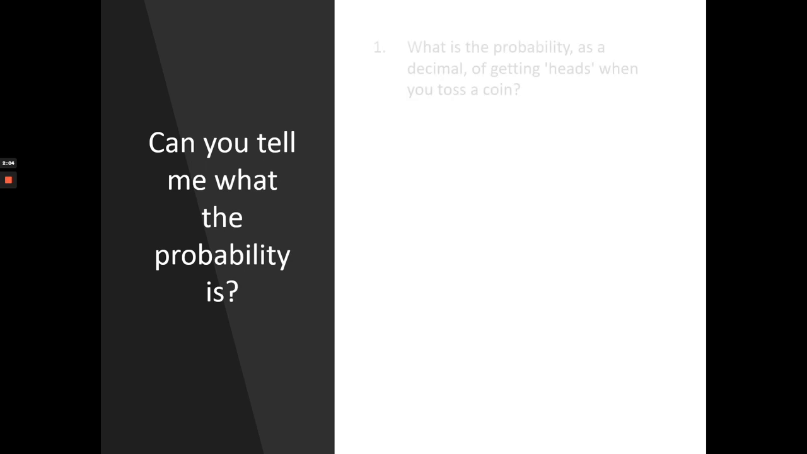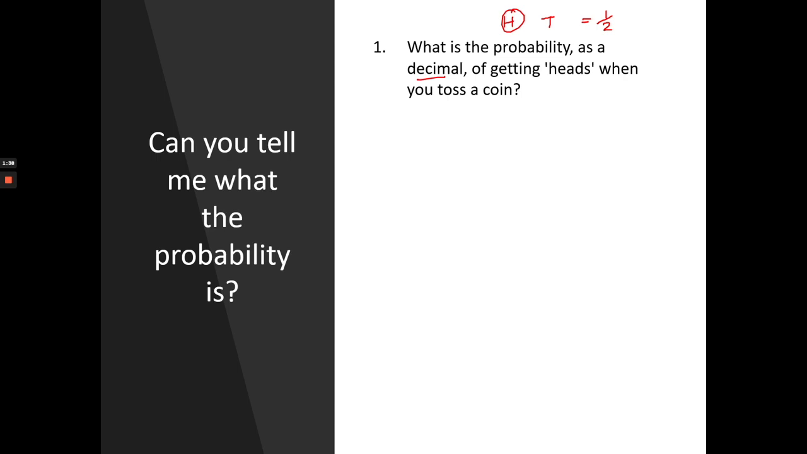Can you tell me what the probability is? This time they're asking the probability in decimal. So there are 2 possible outcomes when you flip a coin. It's heads or tails. So what is the probability as a decimal of getting heads when you toss a coin? There is just one head out of total 2 chances. So 1 out of 2 is actually half. We know it, so it's 0.5.